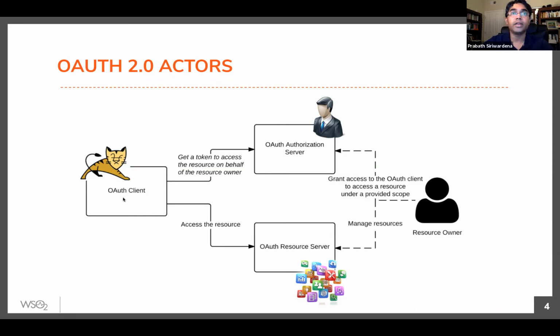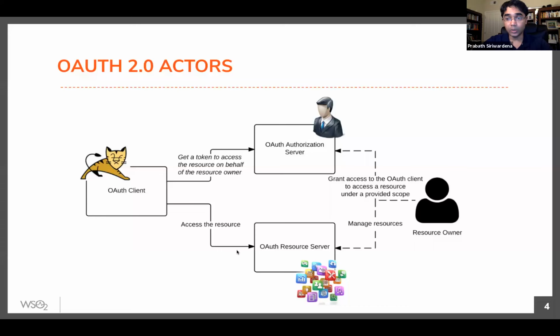So basically you will be redirected to the Facebook authorization server, and in that request itself, Instagram will ask Facebook, I need a token to publish a photo to the resource server, or the Facebook wall. Then the authorization server will get your consent. So you need to authenticate to the authorization server, which is Facebook, and give your consent. Then with your consent, Facebook will create a temporary token and will share that token with Instagram. And then Instagram will use that token to access the Facebook API and publish photos to your Facebook wall.